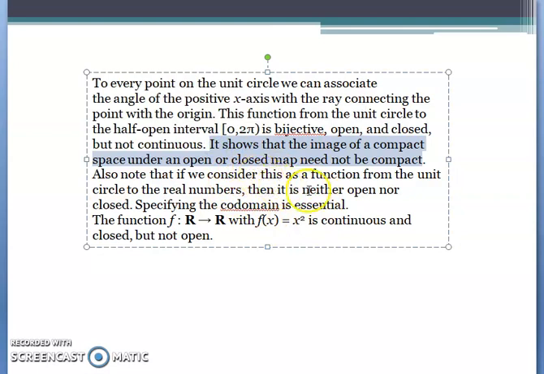Also note that if we consider this as a function from the unit circle to the real numbers, then it is neither open nor closed. Specifying the codomain, that is Y, this R here, is essential. But the function f from R to R with f(x) equal to x squared is continuous and closed but not open. So thank you.